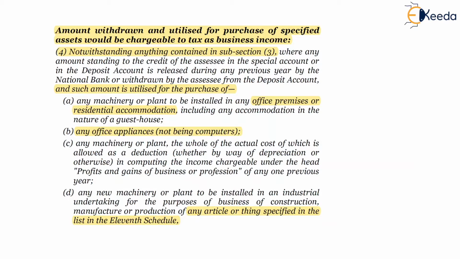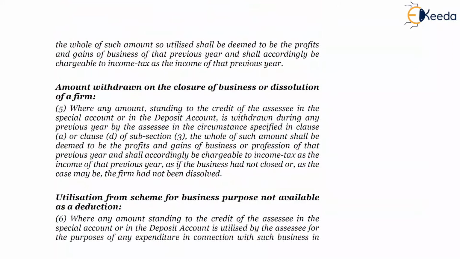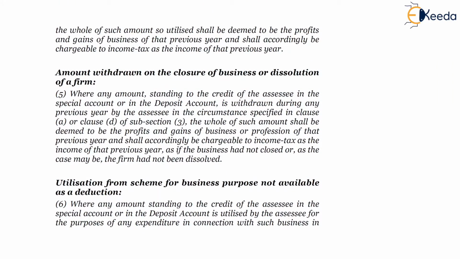So friends, this was subsection 4. Now, just this part of subsection 4: accordingly the whole of such amount which has been deposited and utilized in a specified asset mentioned in subsection 4 shall be deemed to be the profits and gains of business of that previous year and shall accordingly be chargeable to income tax in that particular previous year.